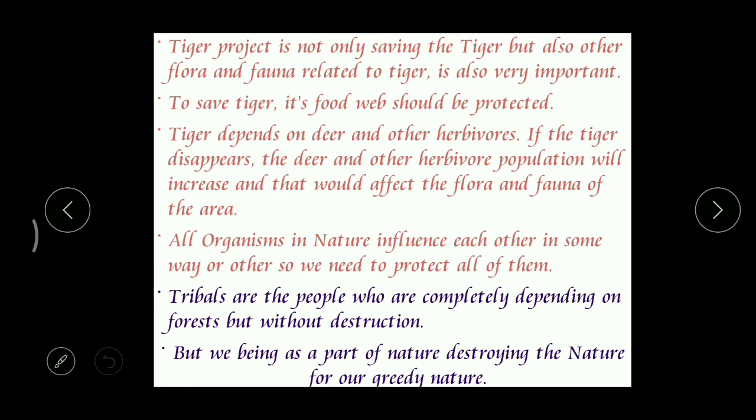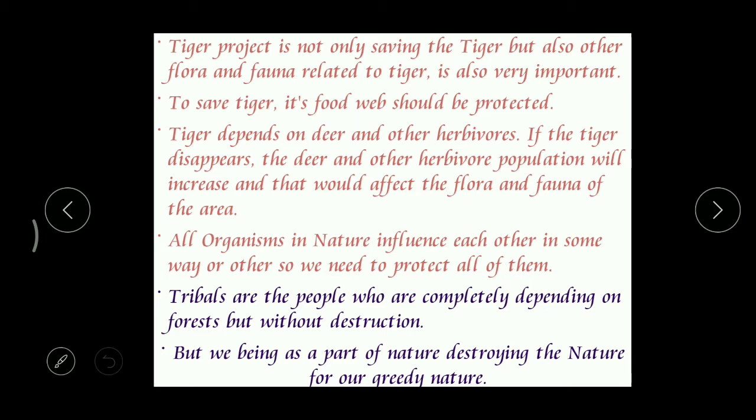And the herbivores depend on what? They depend on plants, grasses, herbs, all these things. So apart from tigers, we must also take care of these herbivorous animals and the food of herbivorous animals like plants. Got it?